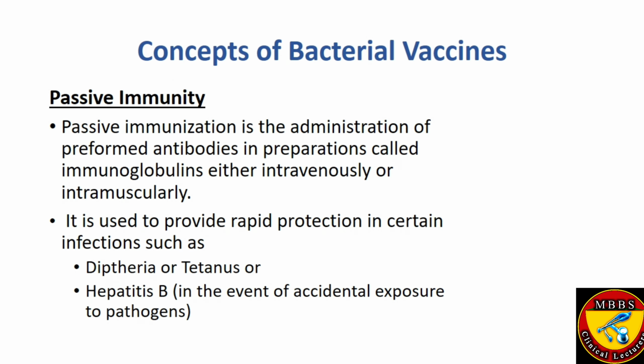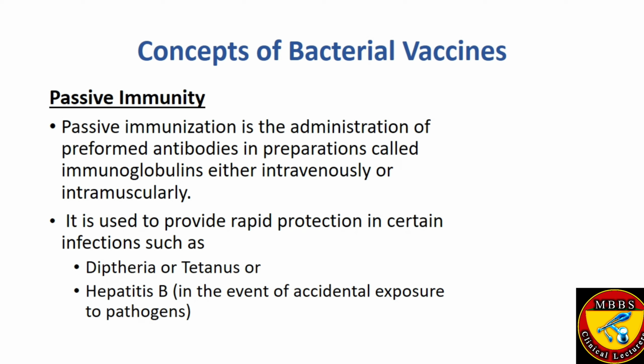Now, passive immunity. We have discussed all the vaccines which provoke the immune system by active immunity. Passive immunization is the administration of preformed antibodies in preparations called immunoglobulin, either intravenously or intramuscularly, and mostly they are used to provide rapid protection in certain infections such as diphtheria or tetanus.